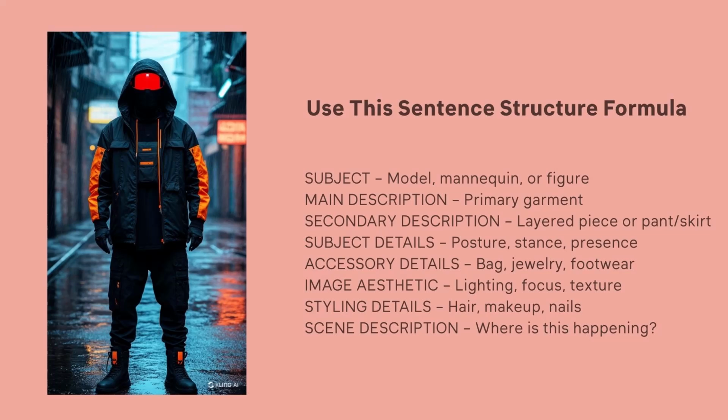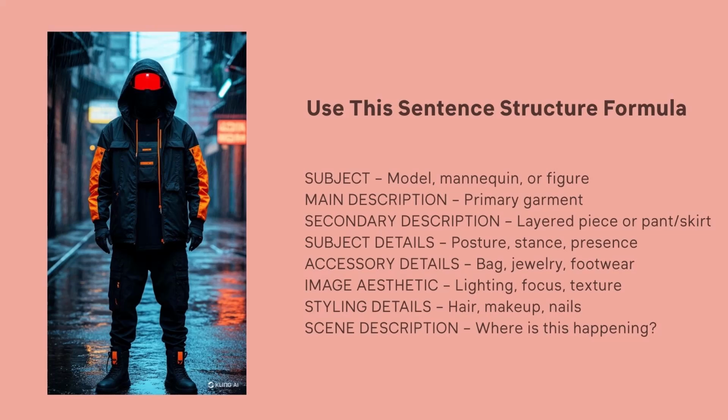The main description is basically what is the main garment? What are you trying to see within this fashion image? This is where you come in with all of your design details as far as stitching, collar type, silhouette, all of that within this prompt. The second part of description is, is it layered? Or how can you envision the garment as a full outfit? Next is your accessory details. Bags, shoes, jewelry, glasses, all of these things can be put within your prompt.